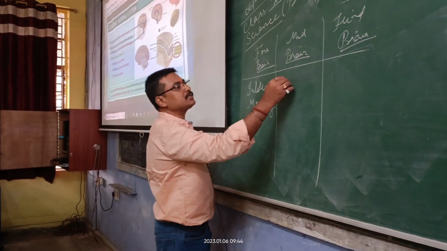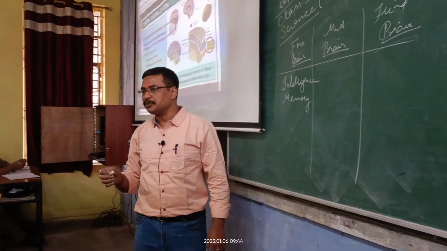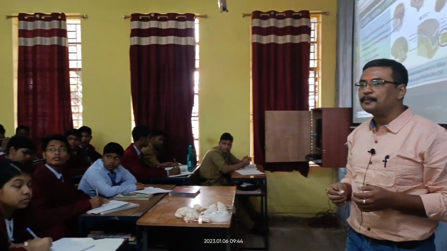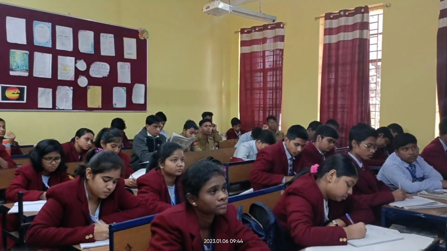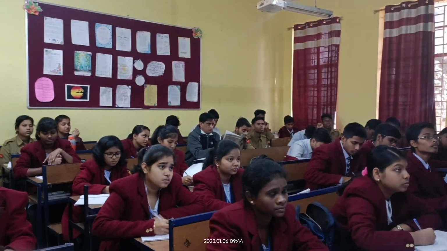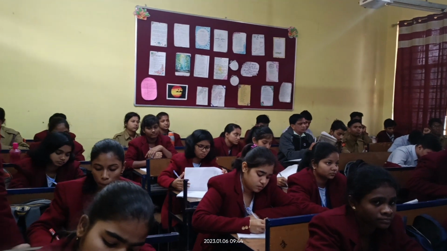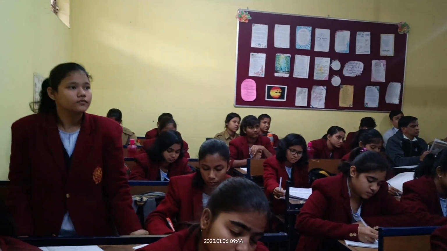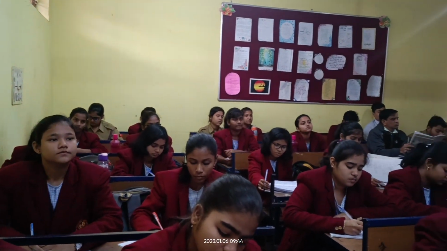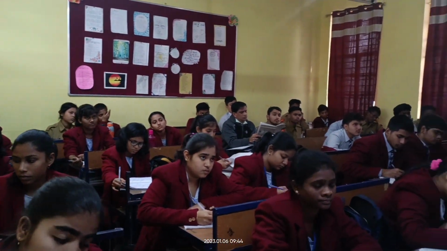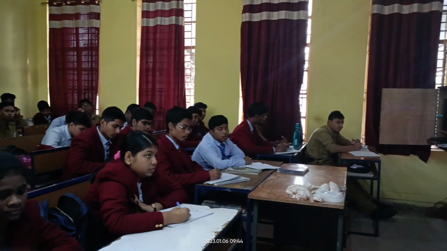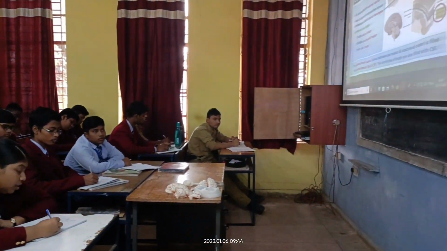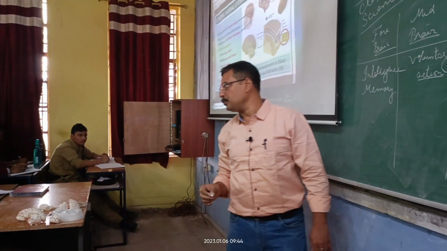The midbrain has voluntary actions, and involuntary actions. Can you understand?